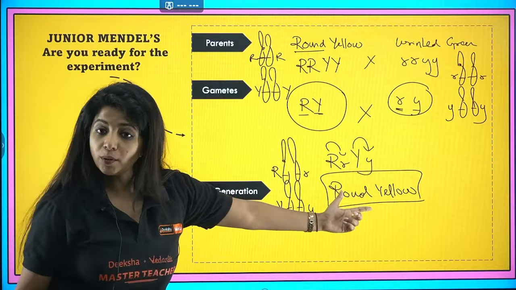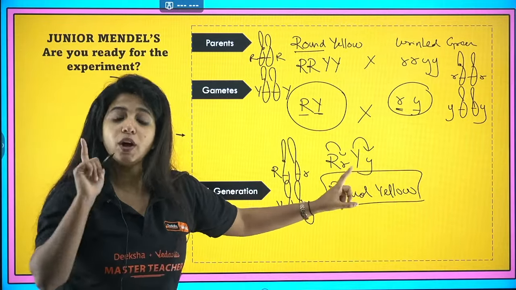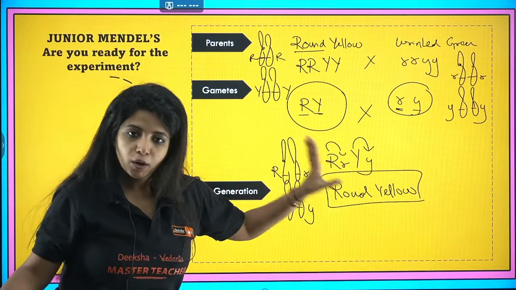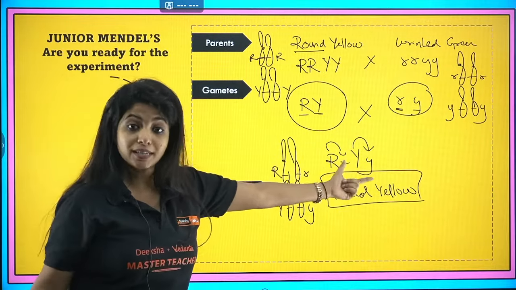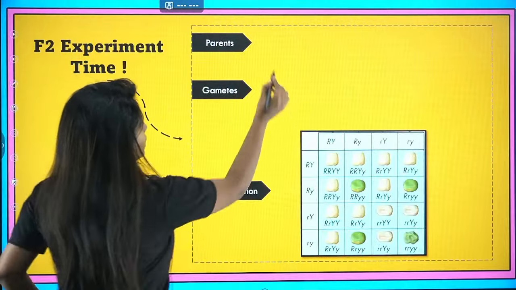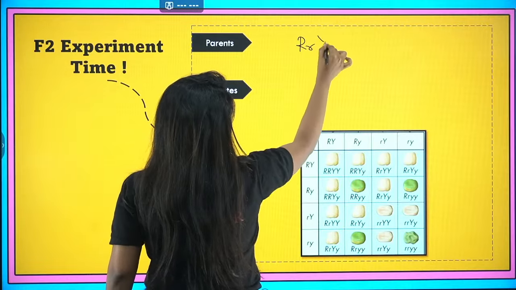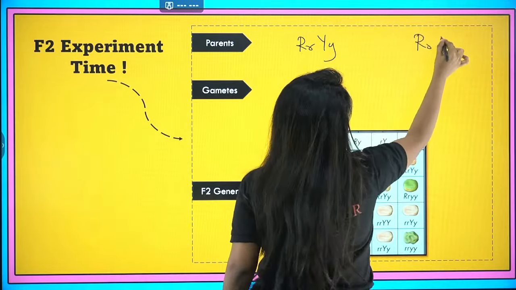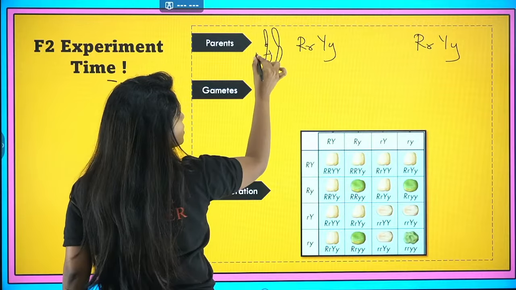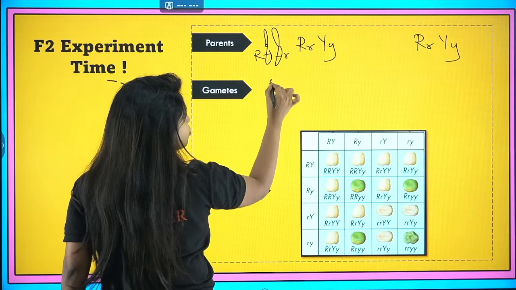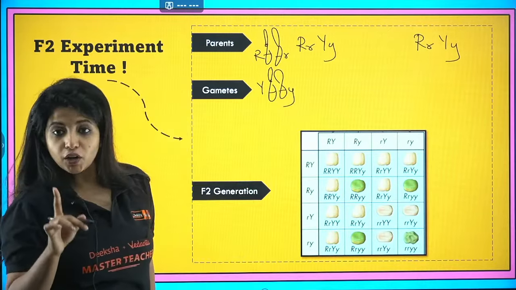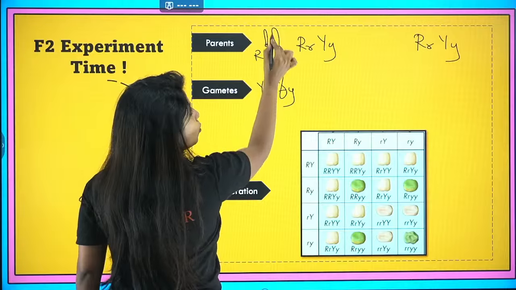So this is round and yellow that I got in my first generation. Always remember, the first generation will show the dominant parental character. Now I am going to cross this. This is where we need to be more attentive. So capital R, small r, capital Y, small y, and the same again. When I make chromosomes, now everything is going to look different. Capital R, small r, capital Y, small y.